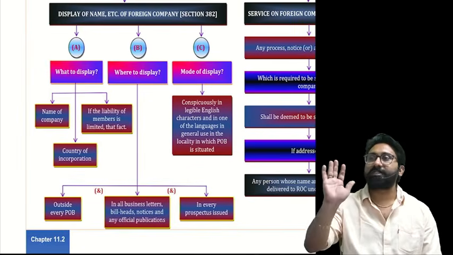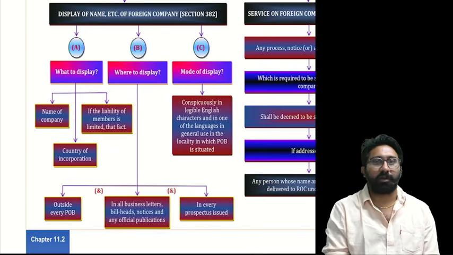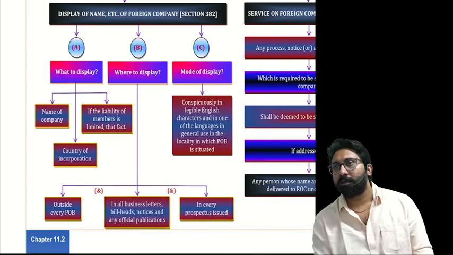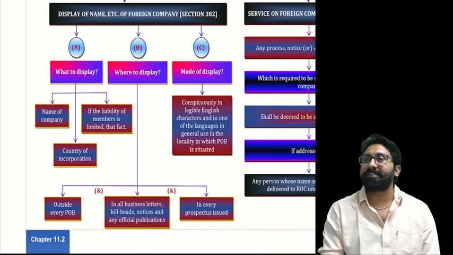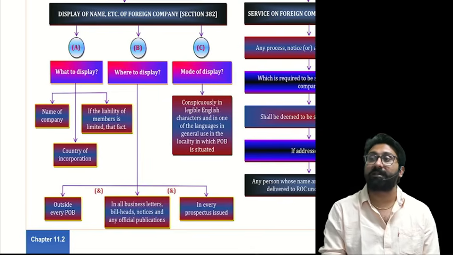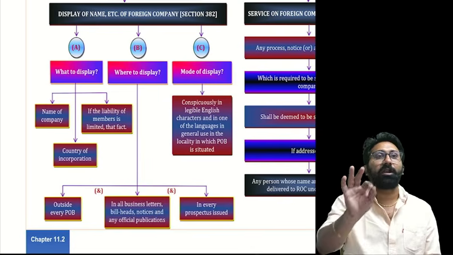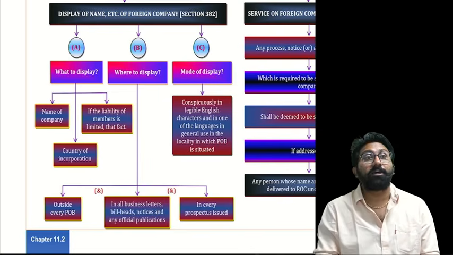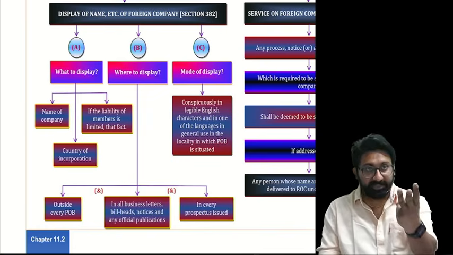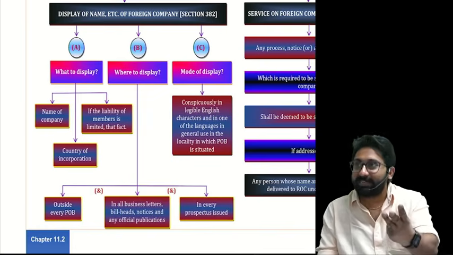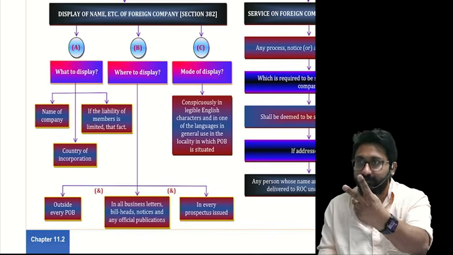382. I will first explain 382. What 382 says is display of name, etc. Every foreign company should display 3 things in 3 places in 2 different forms.